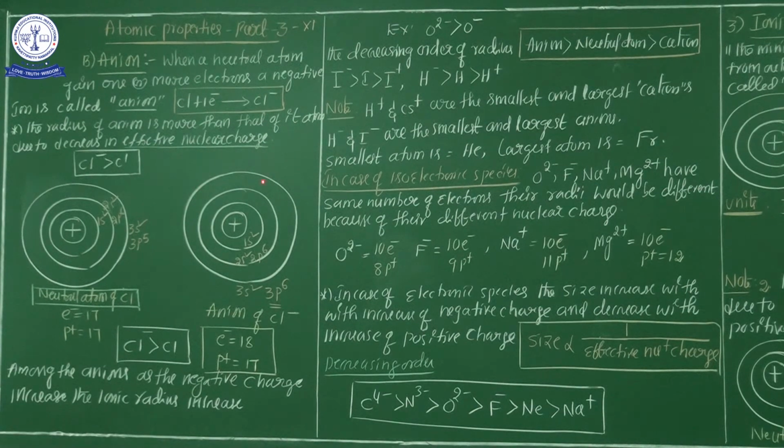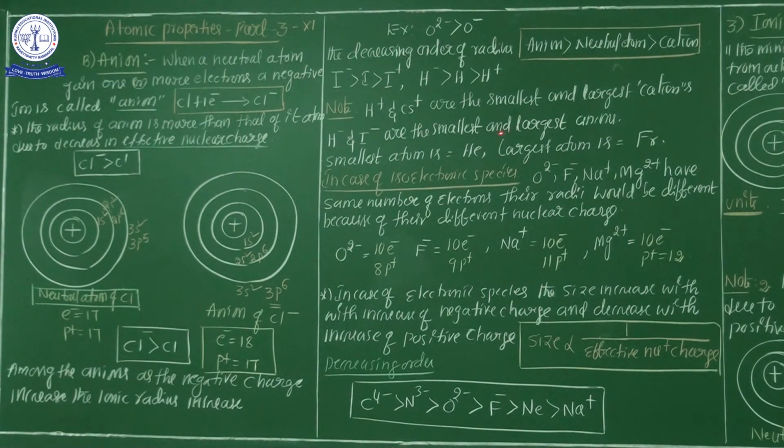Okay, good. Now one important note, my dear students, see carefully. H plus and Cs plus are the smallest and largest cations. Out of all cations, H plus, the hydrogen cation, has the smallest radius and Cs plus has the largest radius.